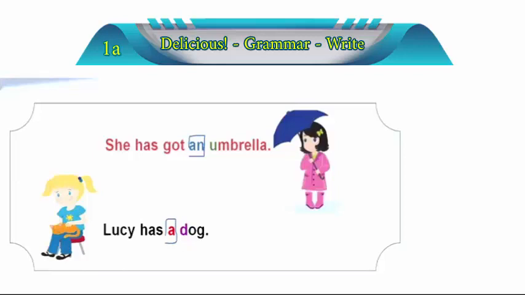So what do we mean by that? It means we are speaking about something countable. Do you know the meaning of countable? It means if she has more than one dog, well, this one is a cat, but that's no problem. If she has more than one dog, she's going to have two dogs. We're going to add an S, just like what we have done. If she has more than one umbrella, three for example, we're going to say she has got three umbrellas. We have to add an S because singular becomes plural.